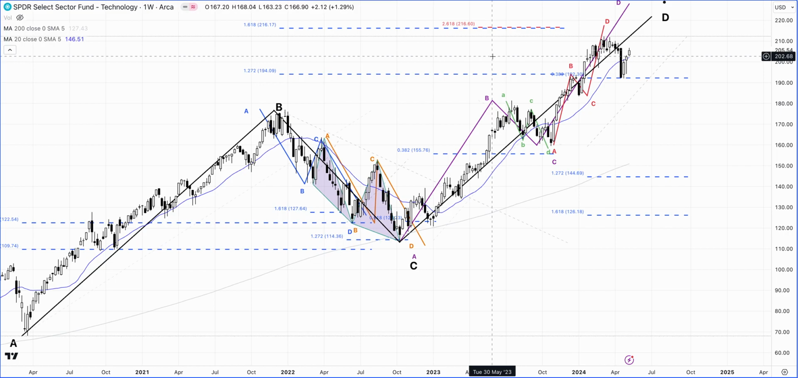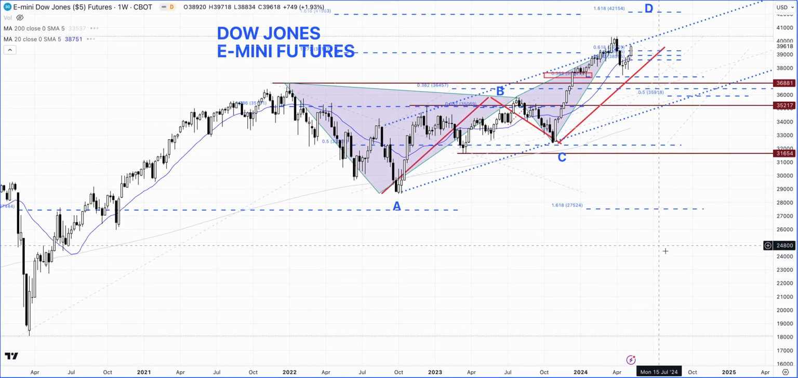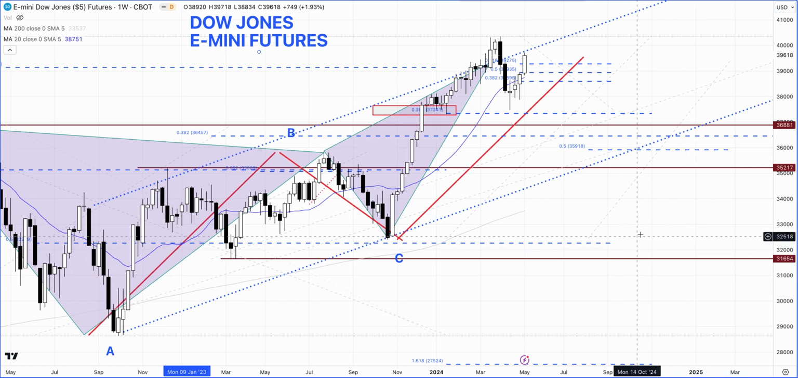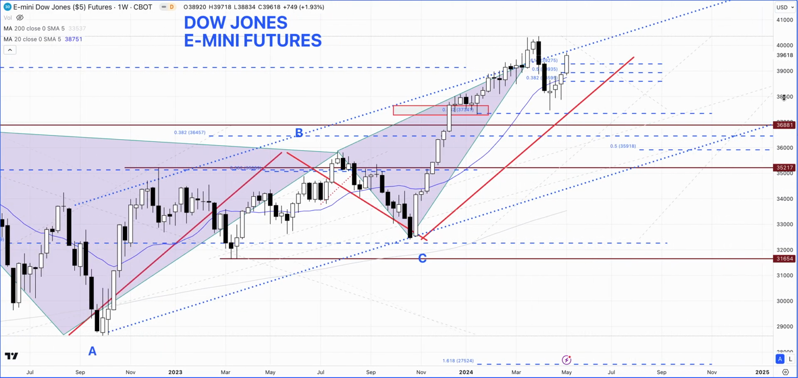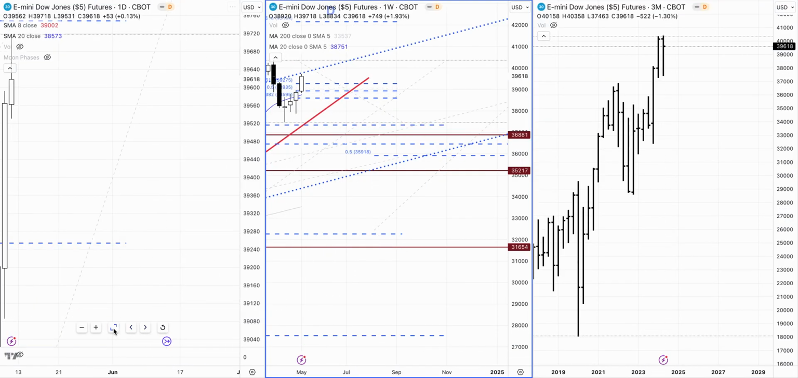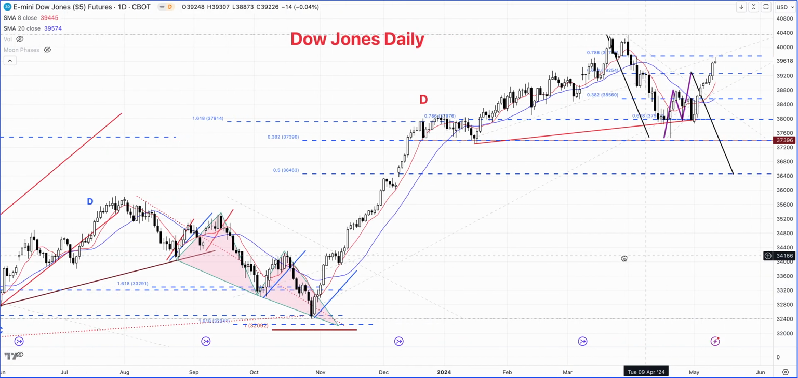And now we also take a look at the YM. So this is going to be the Dow Jones E-mini futures. Again, we can see that on the weekly chart, really strong looking week, and the market for 1, 2, 3 consecutive weeks, really bullish price action. And if we go down to the daily chart, here we go. This is what we see.